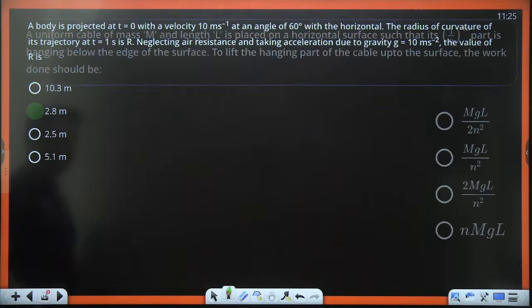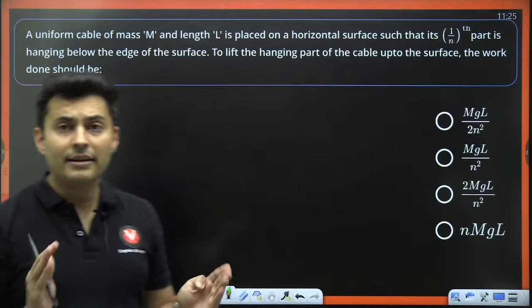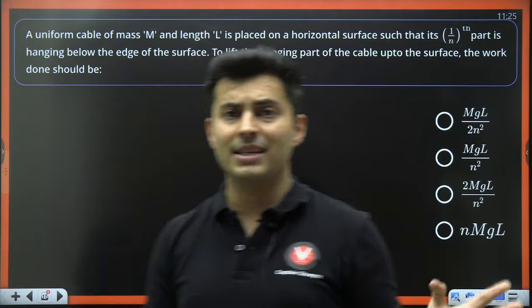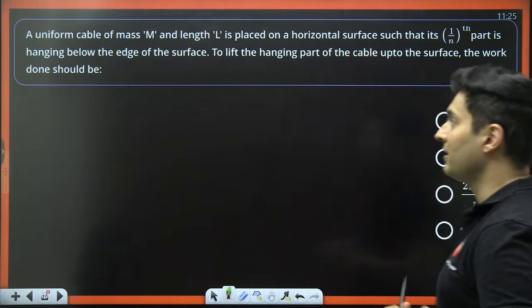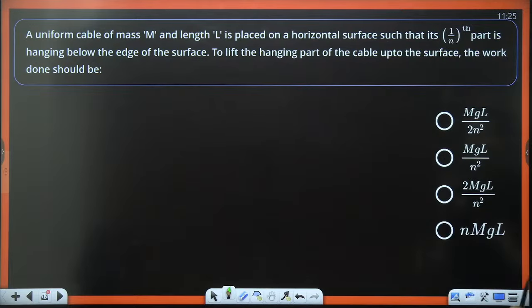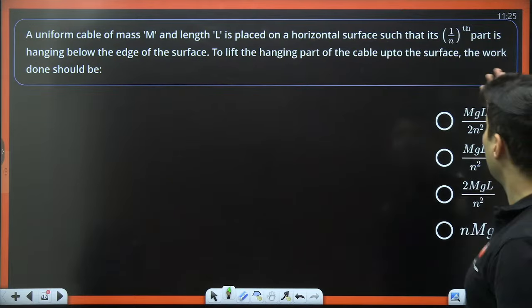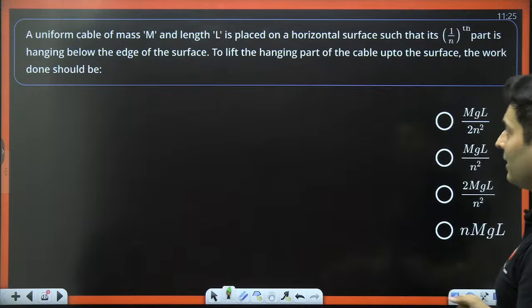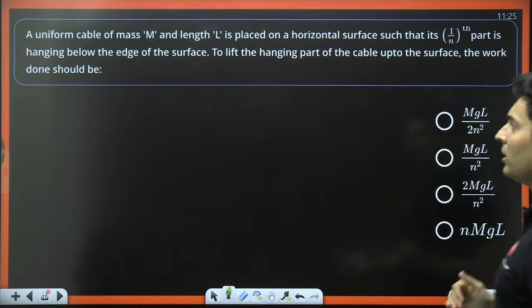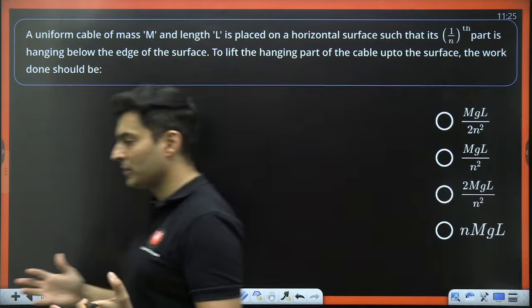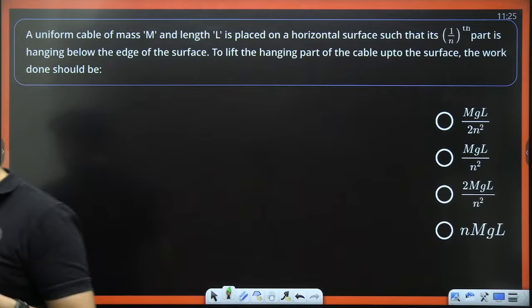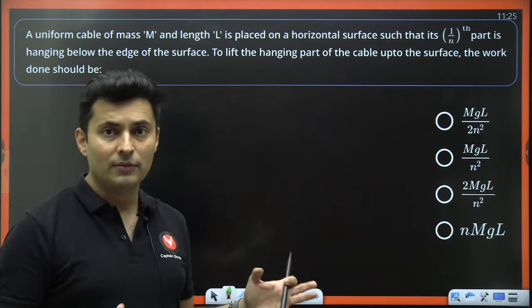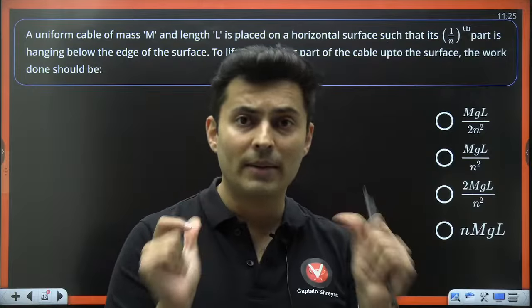Question. Very nice question, but it will be the deciding factor whether you are a topper in EAPCET or whether you are not a topper in EAPCET. Okay. A uniform cable of mass m is placed such that 1/nth part of it is hanging. To lift the hanging part onto the surface, the work done should be how much? Yes, Surendra, I am making you solve all kinds of questions so that anything comes, you are prepared for it.